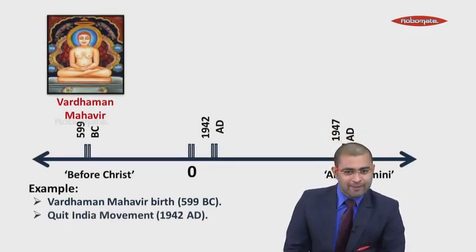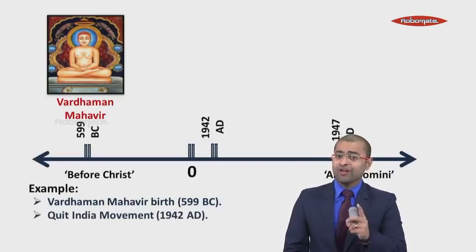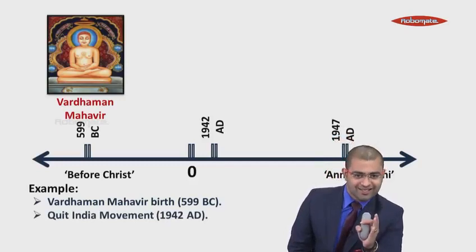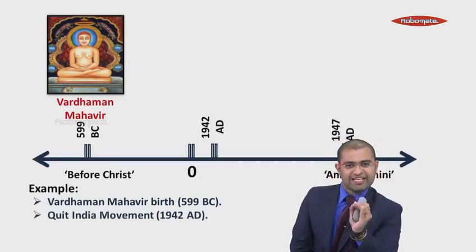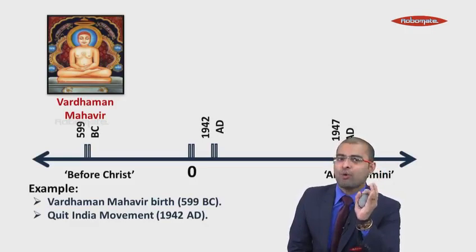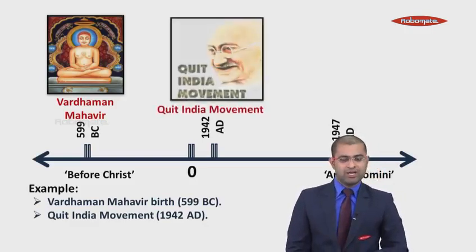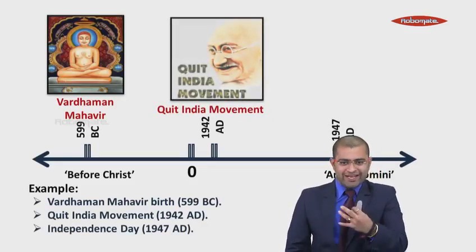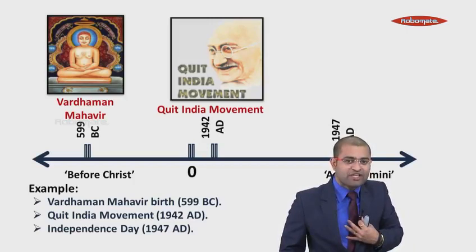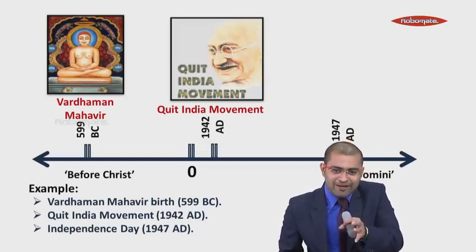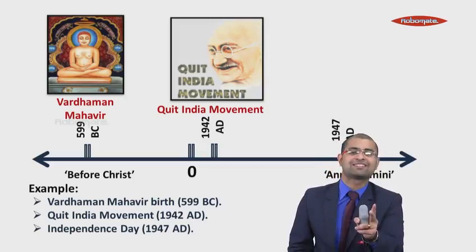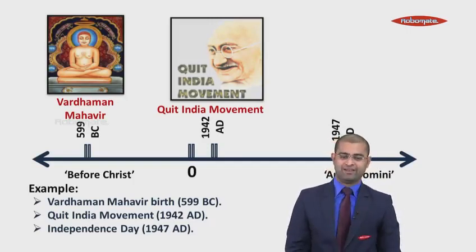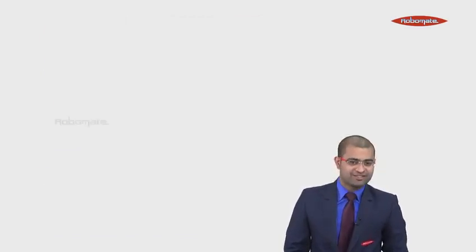Let us take the second example. The Quit India movement occurred in 1942 AD. It means that this event occurred after the birth of Jesus Christ. Therefore, it is written as 1942 AD. AD means Anno Domini. Third, let us take the third example, Independence Day. As everyone knows, we attained independence on 15th of August 1947 AD. It means that our Independence Day occurred after the birth of Jesus Christ. Therefore, it is written as 15th August 1947 AD. I hope you are clear with this.